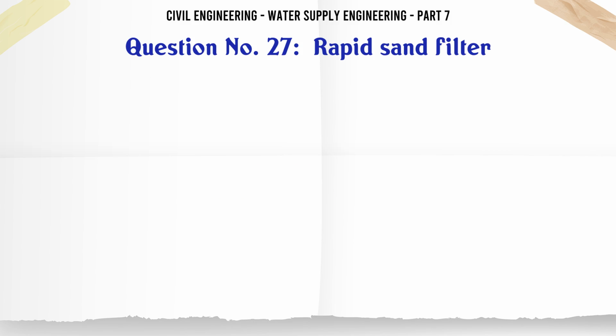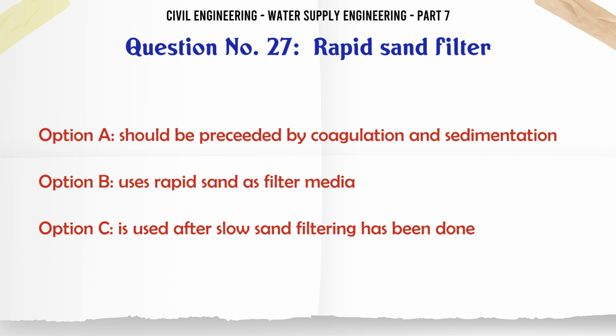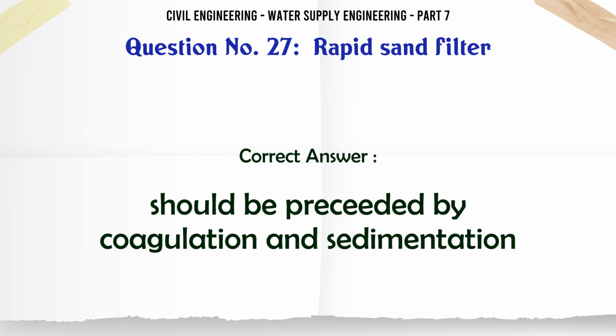Rapid sand filter. A. Should be preceded by coagulation and sedimentation. B. Uses rapid sand as filter media. C. Is used after slow sand filtering has been done. D. Can combine disinfection also. The correct answer is should be preceded by coagulation and sedimentation.